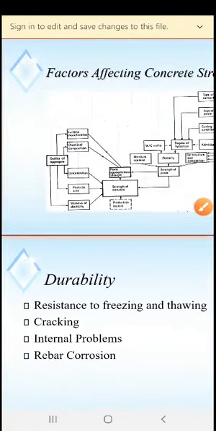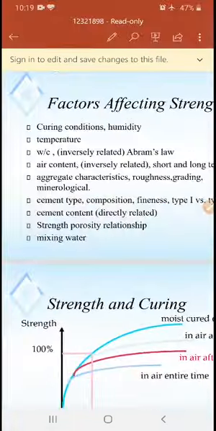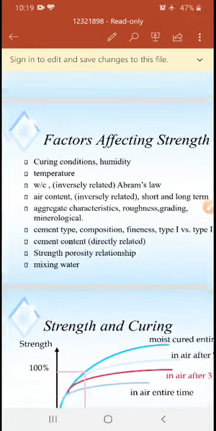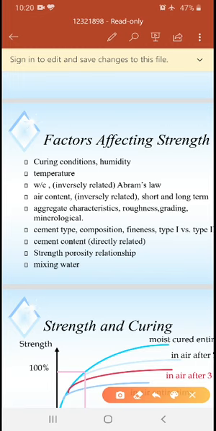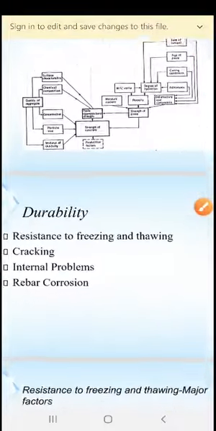Next, in the examination, they may ask what the factors affecting the strength of concrete are. You need to go one by one, as I already told. What will be the phenomenon if it increases, if it decreases? What will be the result in the compressive strength of the concrete when the factors are increasing and decreasing?